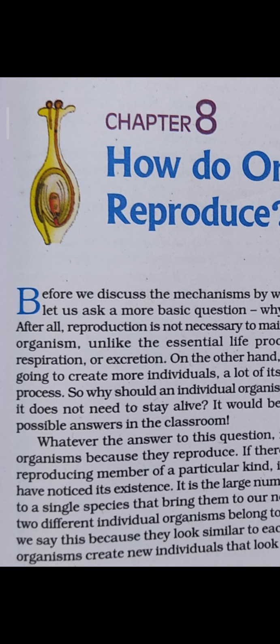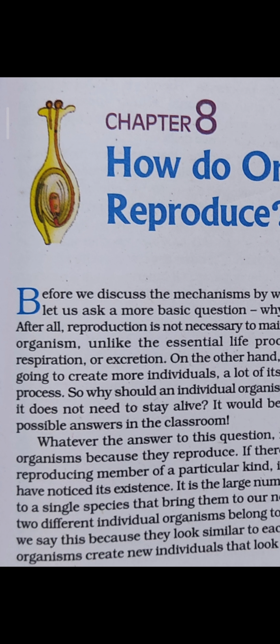This is very interesting: reproduction is essential for the survival of a species on this earth. So, living organisms produce more organisms of their kind to maintain the life of their species on this earth. The process of reproduction ensures continuity of life on earth.